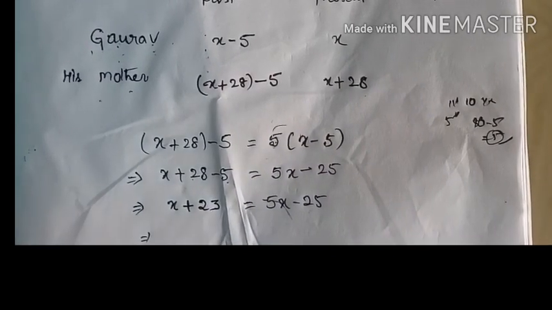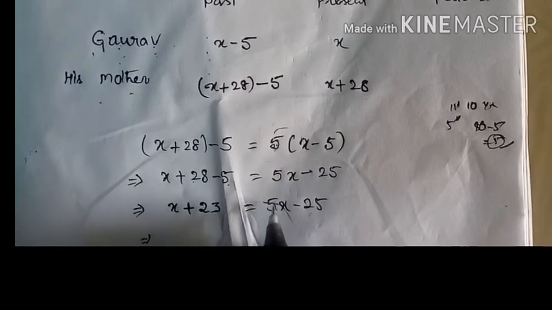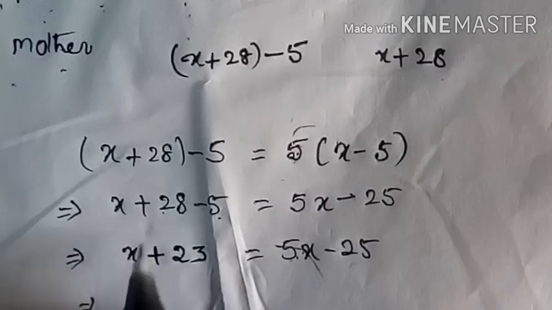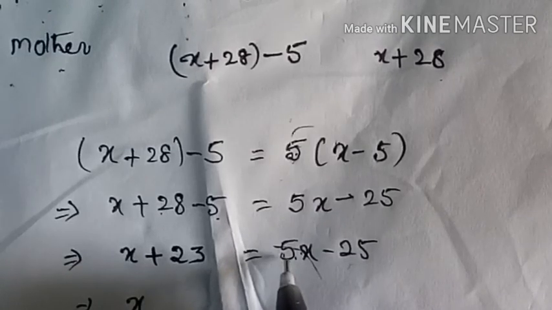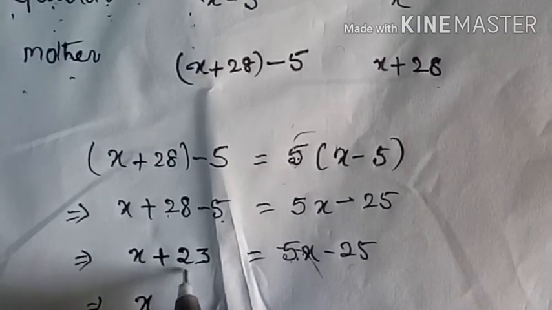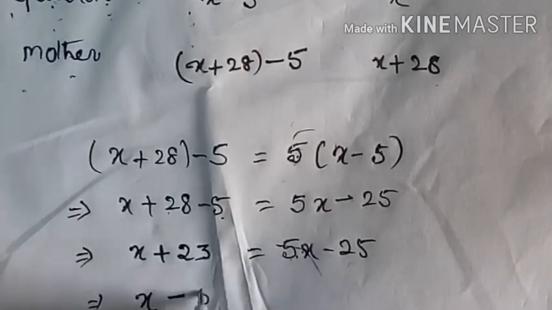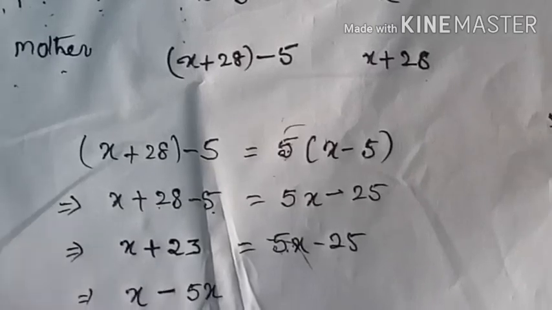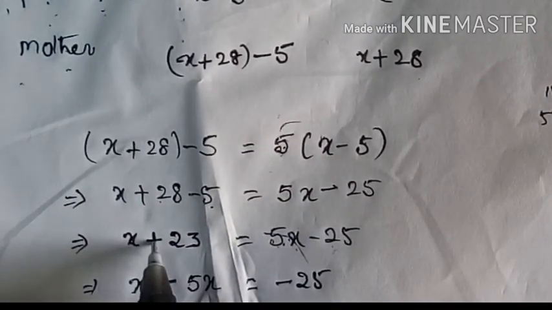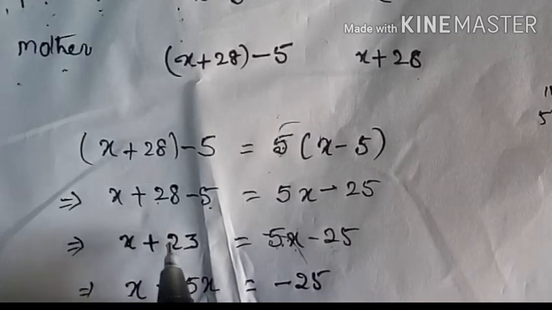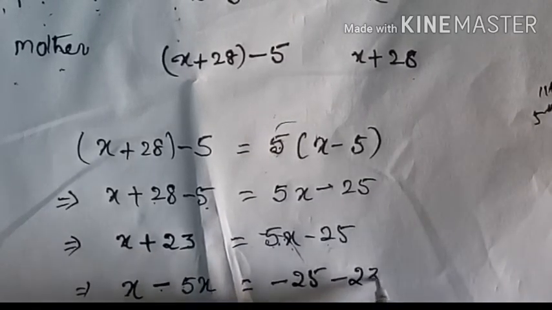Now separate the variables and constants. So here 5x, here also x. Should transport 5x from right hand side to left hand side. That means already we have the x. So I am sending this 5x RHS to LHS. So plus becomes minus 5x equal to, here minus 25. So plus 23, should transport plus 23 from left hand side to right hand side, it becomes minus 23.